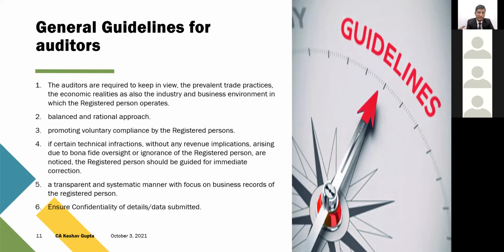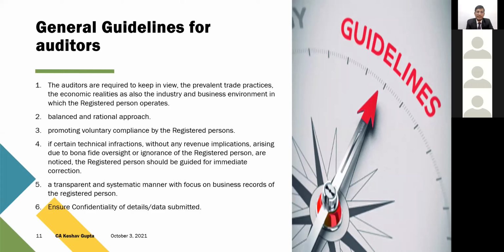Then there's a clear mention that if there are any technical infractions without any revenue implications, arising due to bona fide oversight or ignorance of the registered person, the registered person should be guided for immediate correction. So technical failures or any kind of bona fide error on the part of the SSC, which is very common during the start days of GST 2017-18, because right now the period they are picking for audit is right from 2017-18 itself.